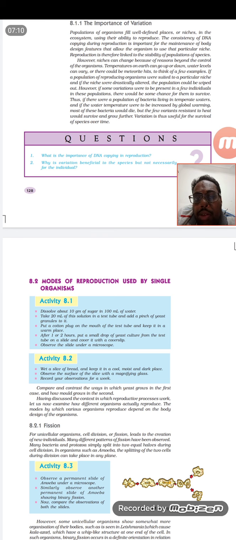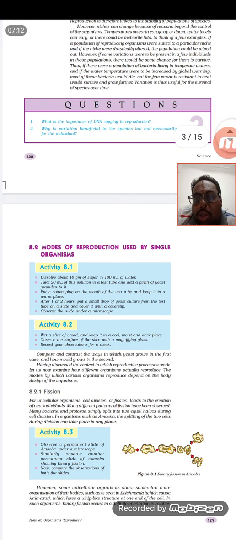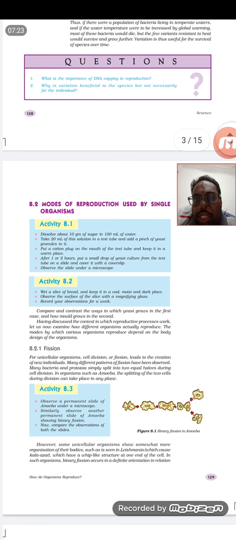So we need everybody. First we will go to the asexual reproduction that takes place in microorganisms, especially in unicellular organisms. The first one is fission.